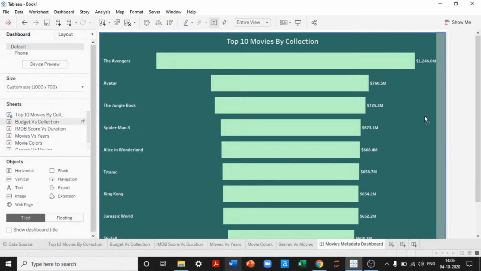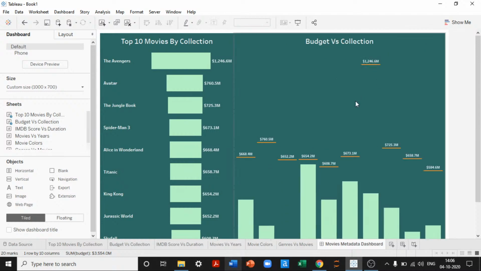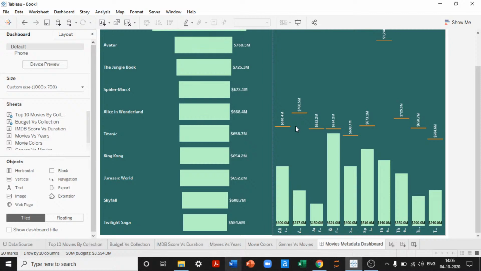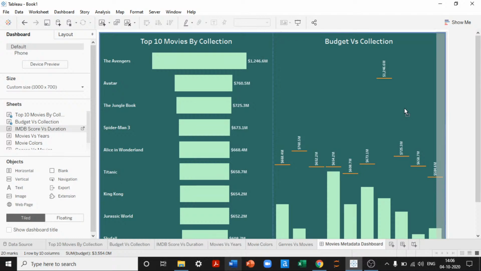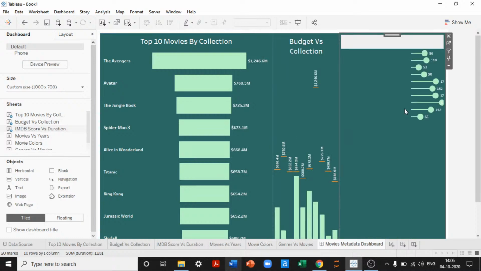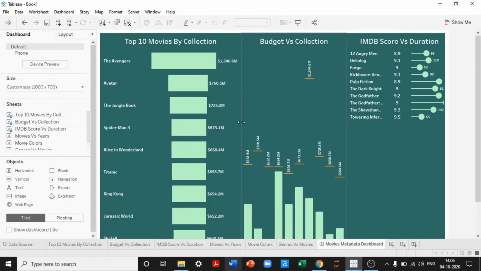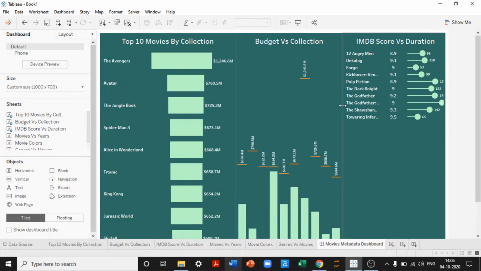Then I'll drag budget and collection to the right side. If I drag, it gives me some shadow. I'll release it here, so it will keep my budget and collection there with the legends. We don't want the legends, so I'll remove them. Then we can align this in the middle so it is equally represented. Then I can have IMDb score versus duration, and I'll keep it at the last, so we can have three views in one row. I'm going to break this into three views per row, so we will have two rows, which will have six visualizations.